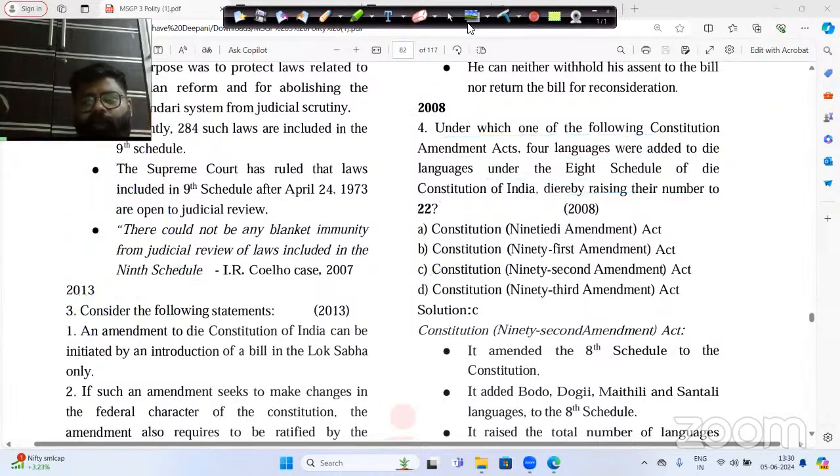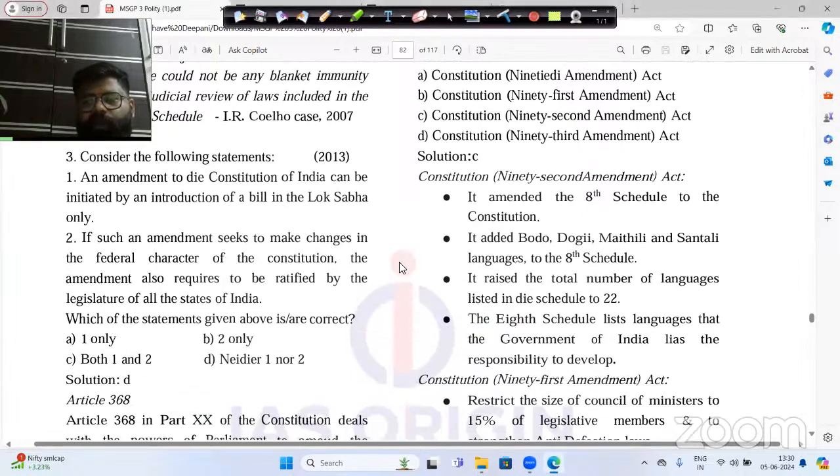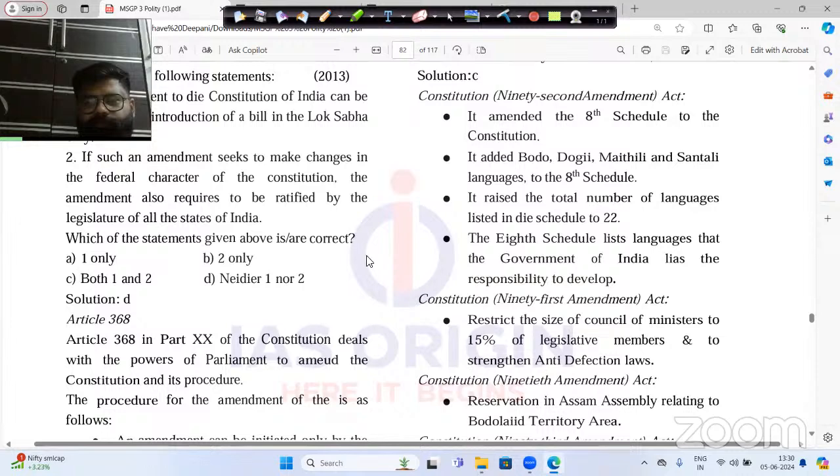Under the 92nd Constitution Amendment, 4 languages were added: Bodo, Dogri, Maithili, and Santhali. These are the 4 languages added under the 8th Schedule by the 92nd Constitution Amendment Act. Please remember this point.